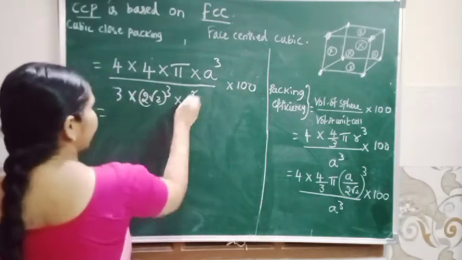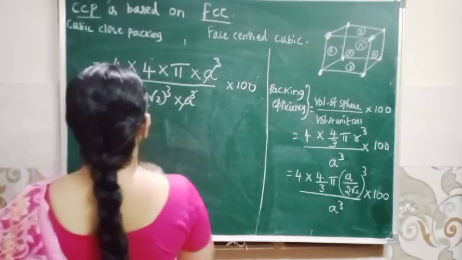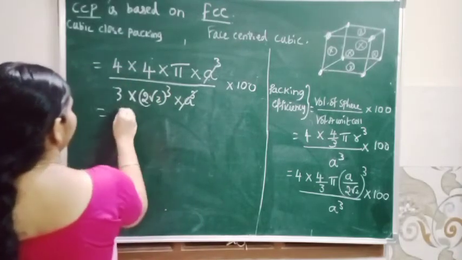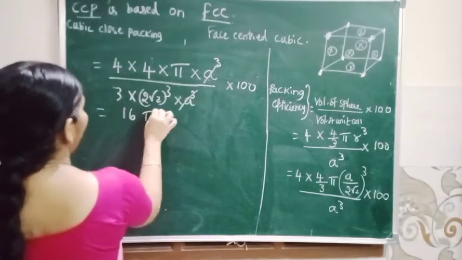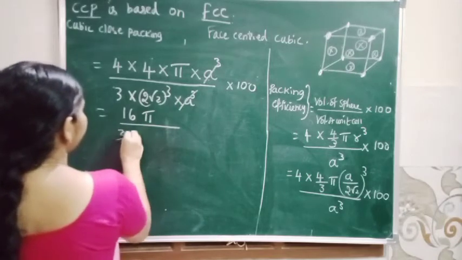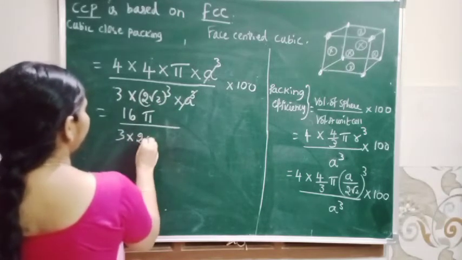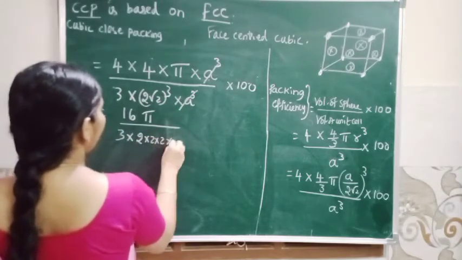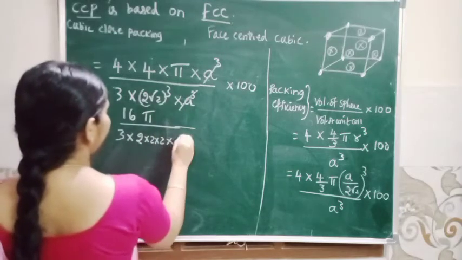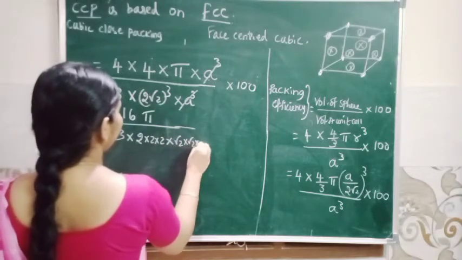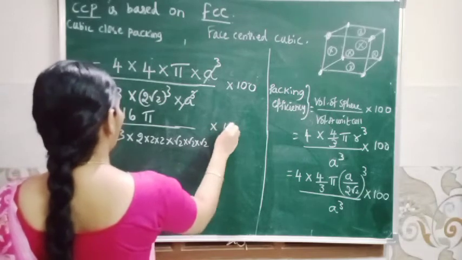A cube cancel. So here 4 into 4, 16 pi divided by 3 into 2 cube, 2 into 2 into 2, then root 2 the whole cube, root 2 into root 2 into root 2, into 100.